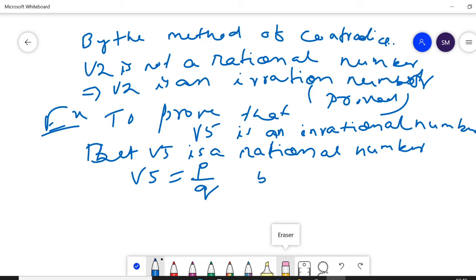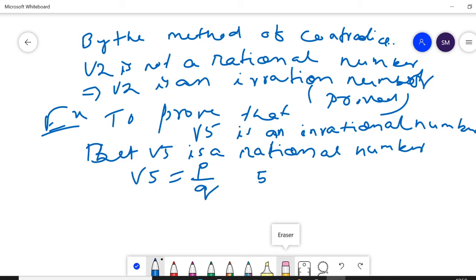p and q are in the simplest form, and q is not equal to 0. This is the condition of a rational number: when a rational number is represented in p by q form, p and q are both in simplest form and q is not equal to 0. Here too, p and q are in lowest terms.